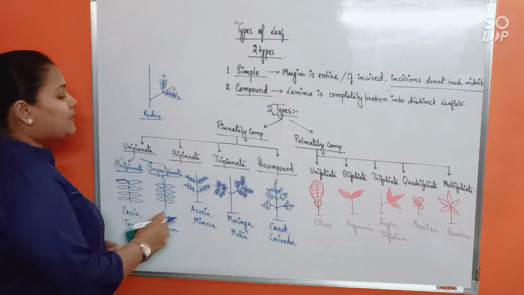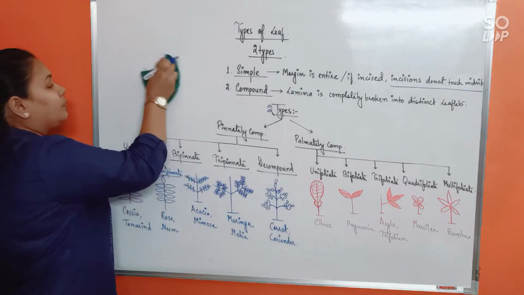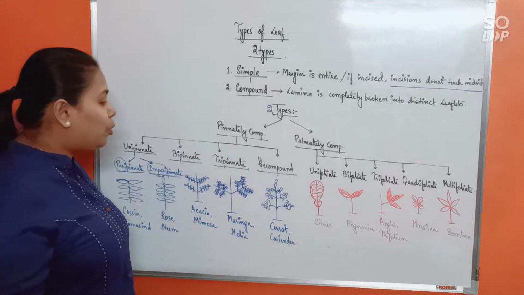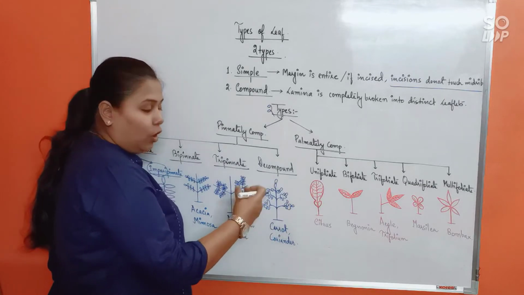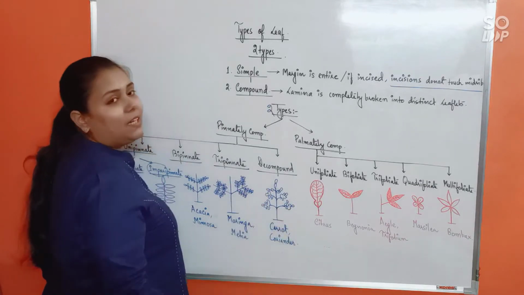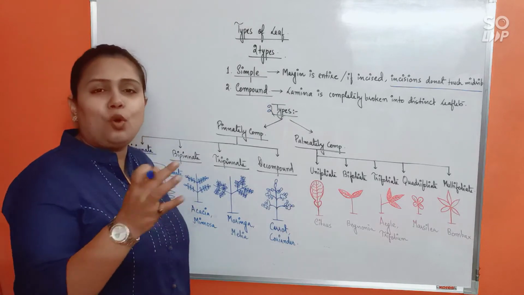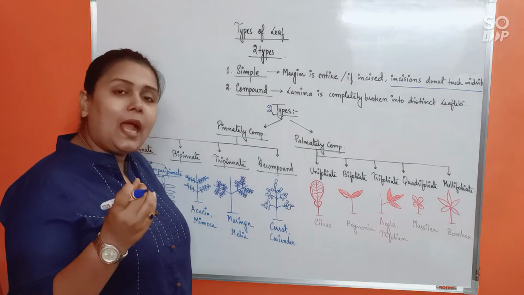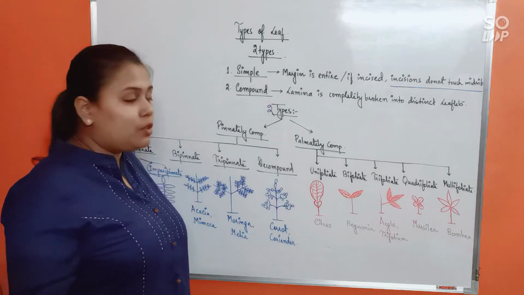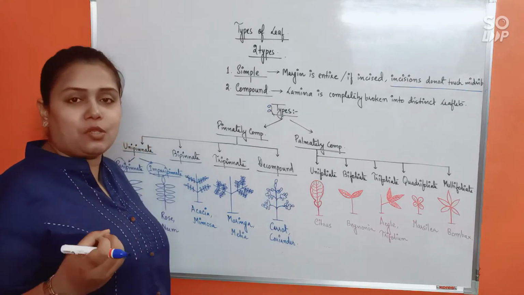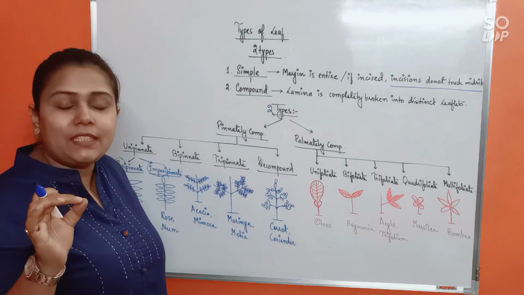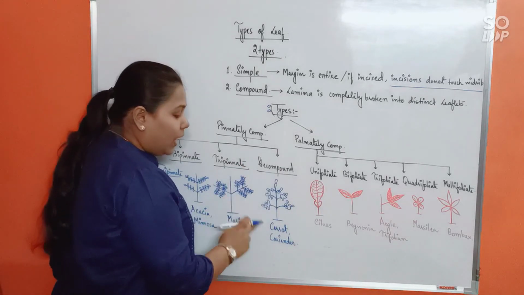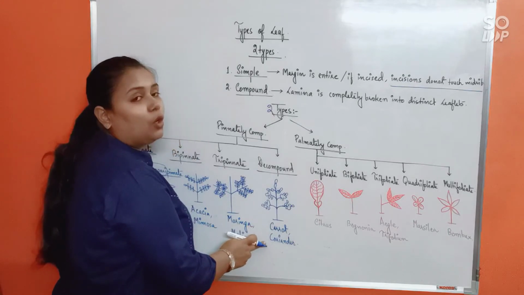Fine. Last is decompound. In decompound, it is more than thrice pinnate. That means sometimes what happens here, the formation of lamina is completely suppressed. The rachis will form branching so many times that the branches themselves will flatten and they will start performing photosynthesis. So lamina is absent, the branches of the rachis will become flattened and perform photosynthesis. So that's why we call it decompound. Example will be carrot and coriander.